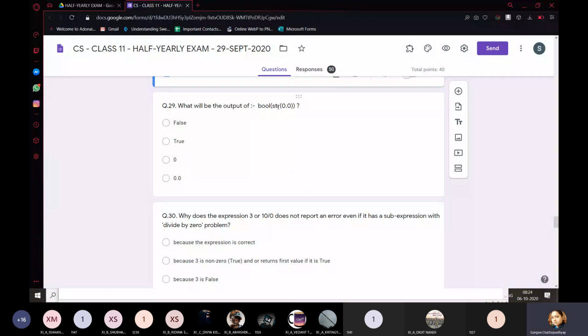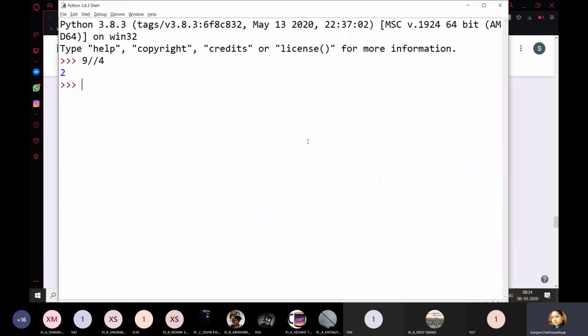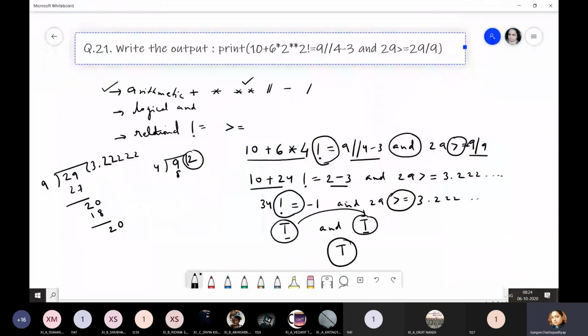What will be the output of? First, you can see str, string, 0.0. So you will convert this into what? The question given is this: bool of str of 0.0. So first you will be executing the inner function.